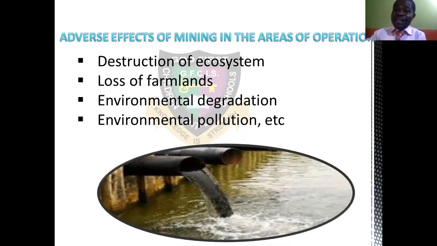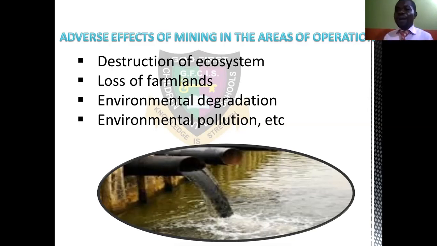We say they are found in the southeast, precisely Abakaliki, Ebonyi State. In that area, you find that particular mineral. What really has the mineral given to them, and then what are the effects of those minerals? What has been happening to the place, or the environment, or the community, that was not happening to them before because you have that mineral there? One is destruction of ecosystem. You know the meaning of ecosystem.